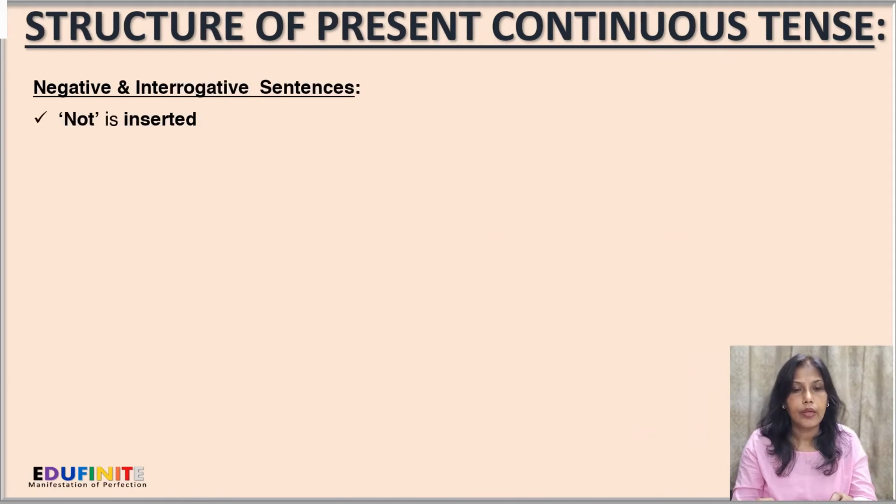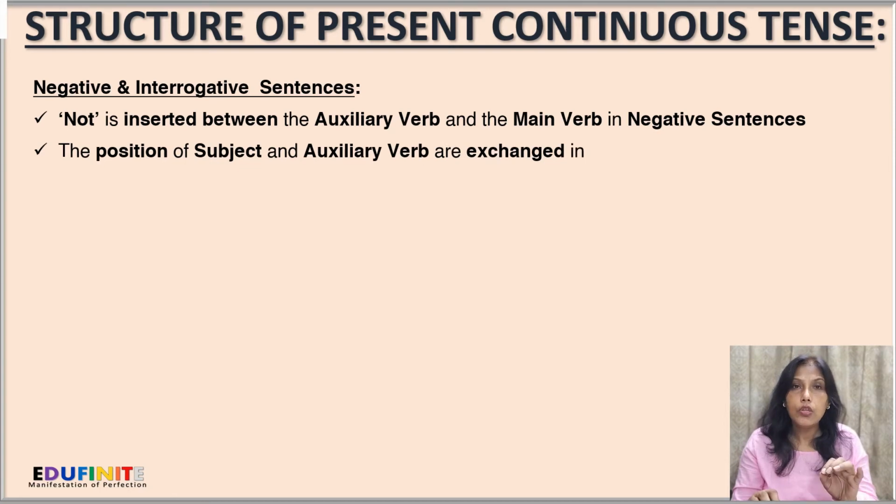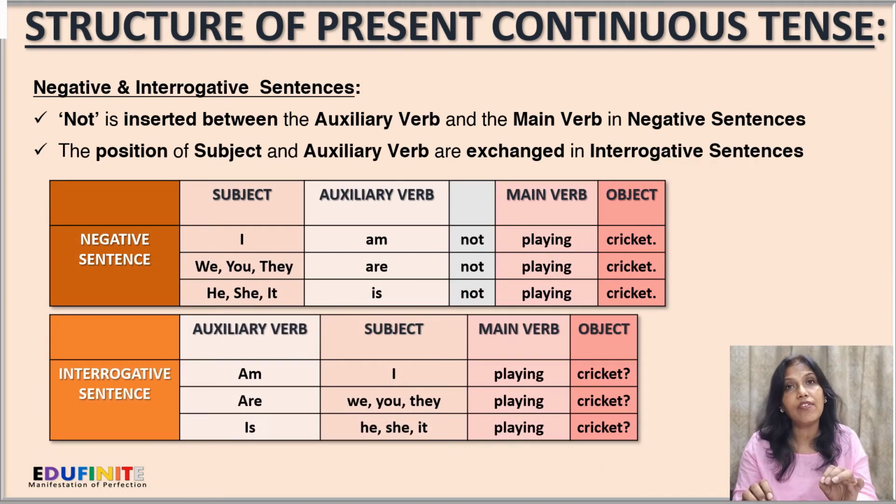Next, the structure of the negative and interrogative sentences in present continuous tense. Not is inserted between the auxiliary verb and the main verb in negative sentences. As we had done earlier in the positive sentences, we'll just have to insert a not between the auxiliary verb and the main verb to make it negative.